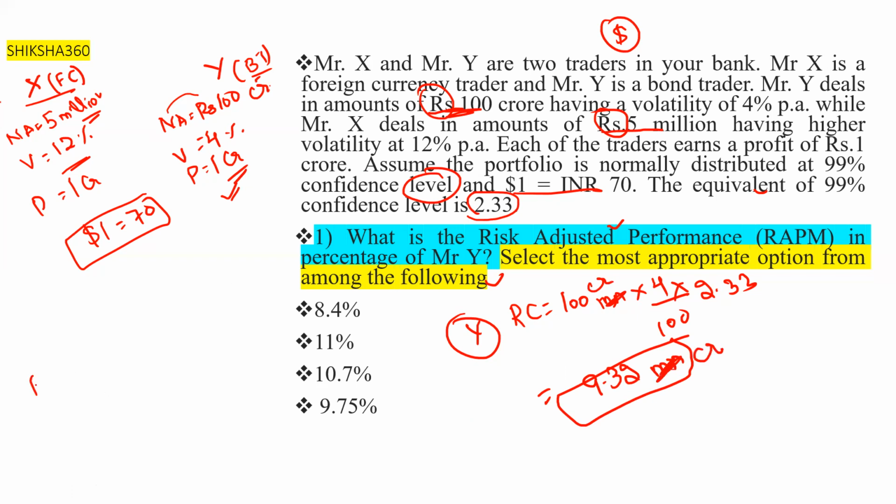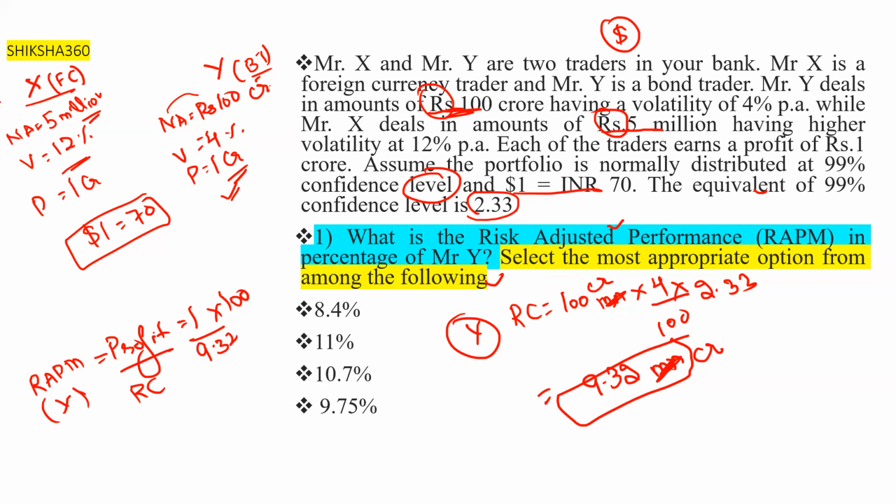So what is the risk adjusted performance measure of Y? We calculate profit upon risk capital. Profit is 1 crore, so 1 upon 9.32 into 100. Why do we cancel crore? Because both the numerator and denominator are in crore.